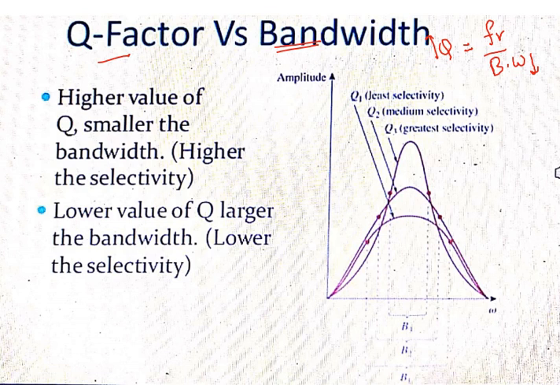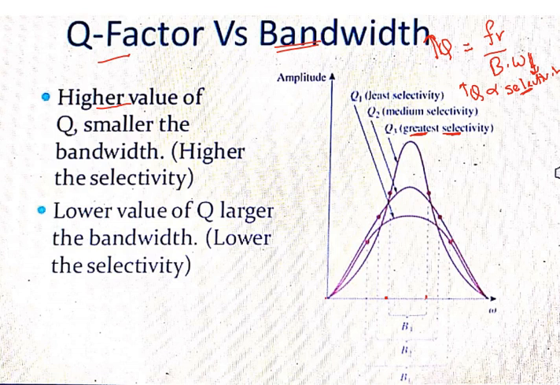And one more here, quality factor is proportional to selectivity. A particular portion of frequency only we are selecting here. So when selectivity increases, quality factor also increases. Higher the value of quality factor, smaller the bandwidth, higher the selectivity. In this first case, bandwidth is very small. When bandwidth is small, Q becomes large, greater quality factor and greater selectivity.